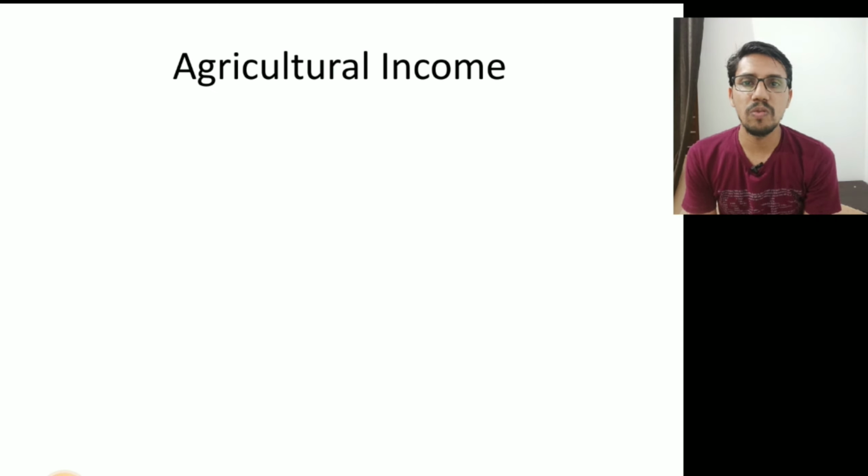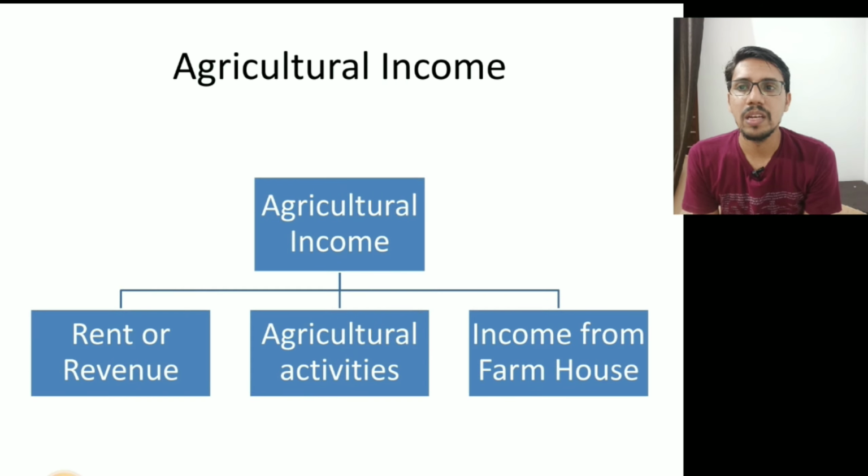First of all, what is agricultural income as per the Income Tax Act? Agricultural income includes rent or revenue received from agricultural land in India, or any income received from agricultural land through agricultural operation, or income from a farmhouse.